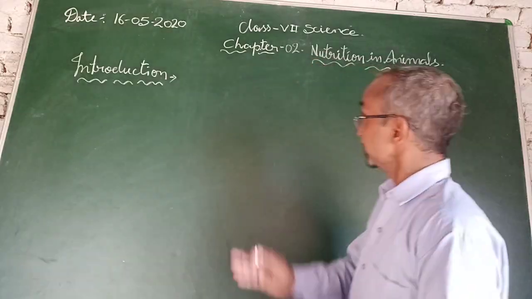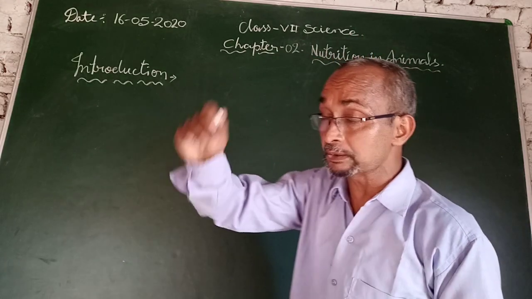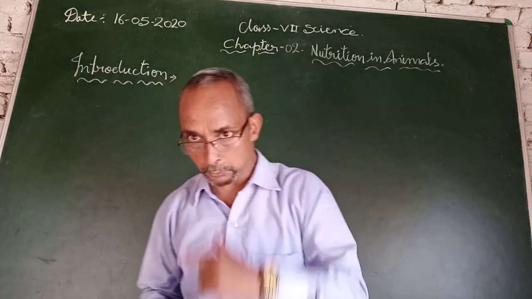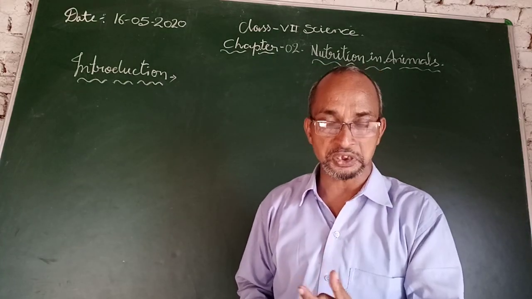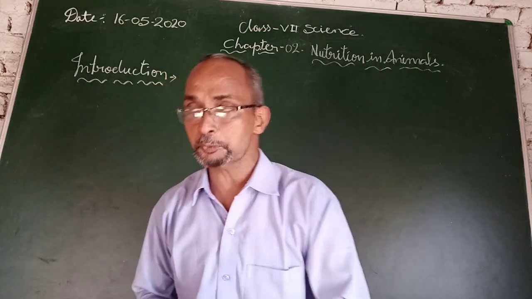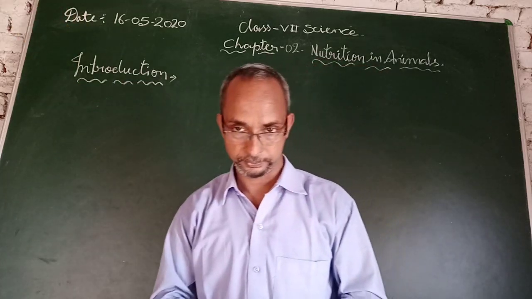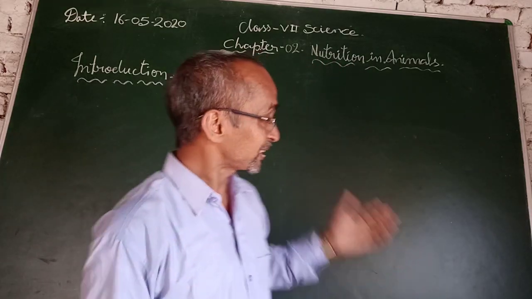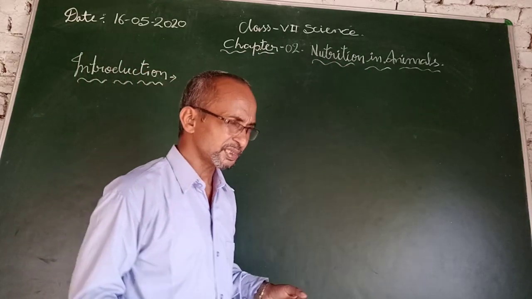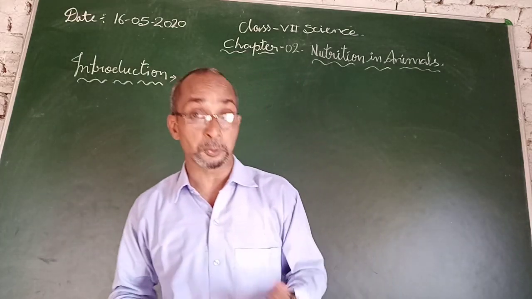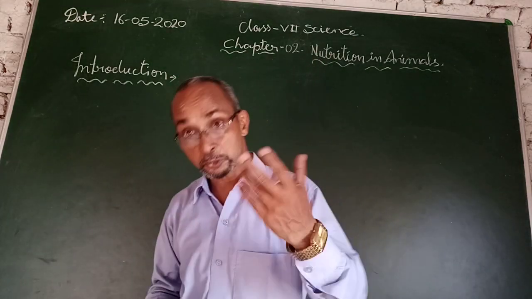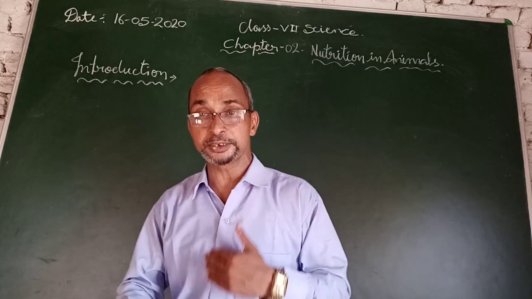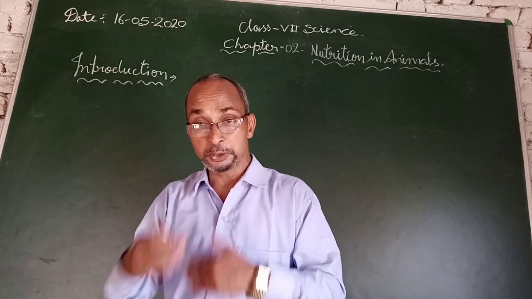So for animals, nutrition is very important to survive, and nutrition we get from food, and animals or human beings get their food from plants and animals. In this chapter we will discuss what nutrition is. In the previous chapter I discussed what types of nutrition there are, what the modes of nutrition are. In this chapter, how we take nutrition, how we utilize nutrition.